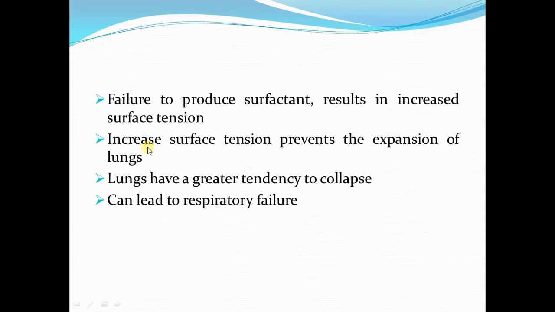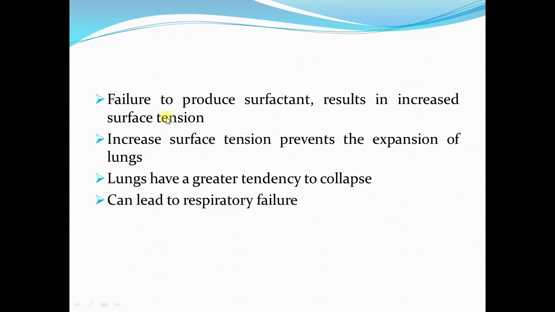Now what is the pathophysiology? What happens due to surfactant deficiency? When there is failure to produce surfactant, what will happen? There will be increase in surface tension. Increase in the surface tension of the fluid lining the alveoli. Increased surface tension will cause an increased recoiling tendency, and it will interfere with the expansion of the lungs. Lungs will have a greater tendency to collapse, and this can even lead to respiratory failure.